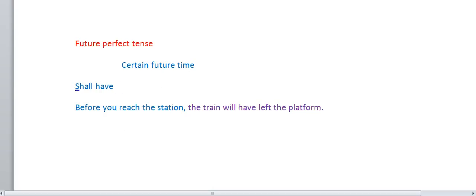We will use shall or will plus have, plus the last form of the verb, the third form of the verb.